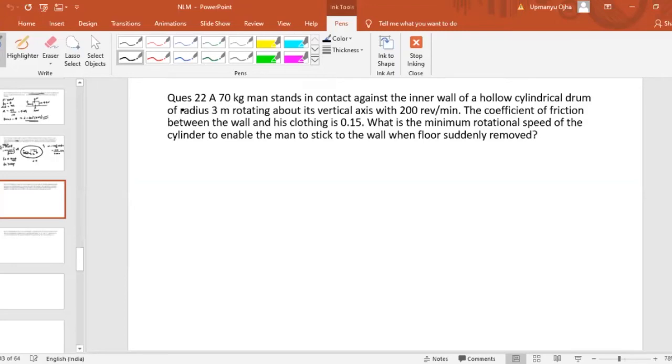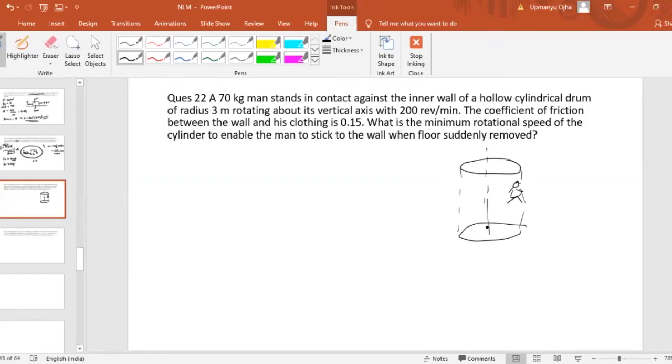Okay, so let us do this problem first of all. A 70 kg man stands in contact against the inner wall of a hollow cylinder. Fine. So this is a hollow cylinder which we have drawn like this. A person is standing against the wall of the hollow cylinder, which means the person would be standing at this point. Now this hollow cylinder is